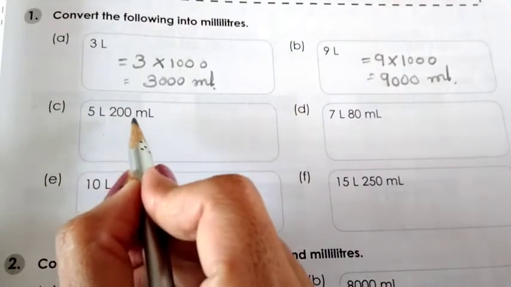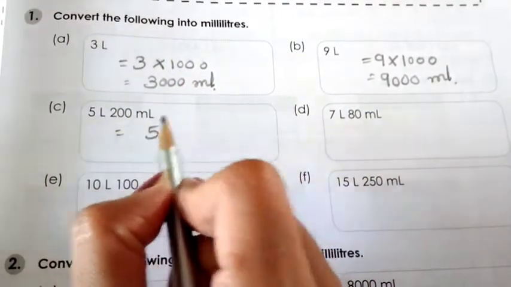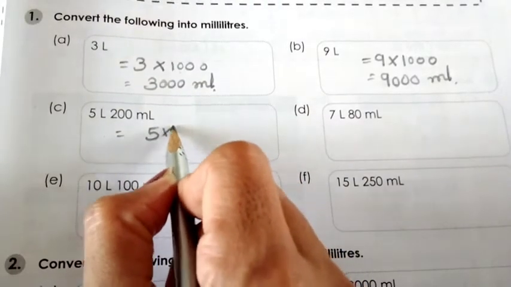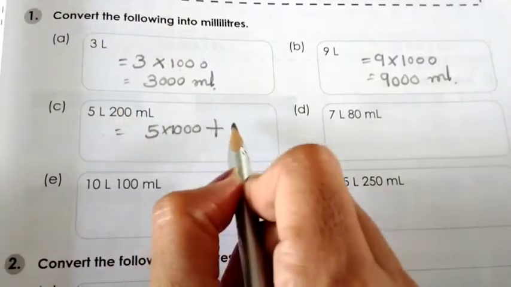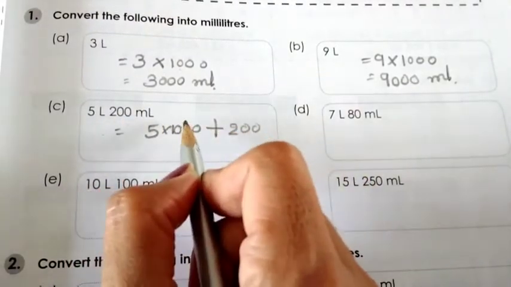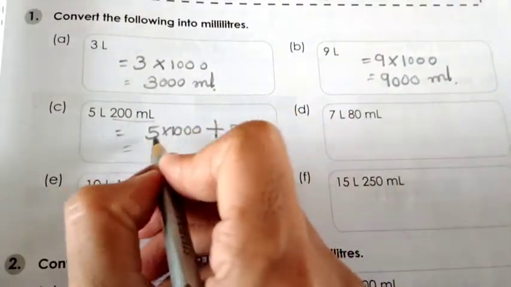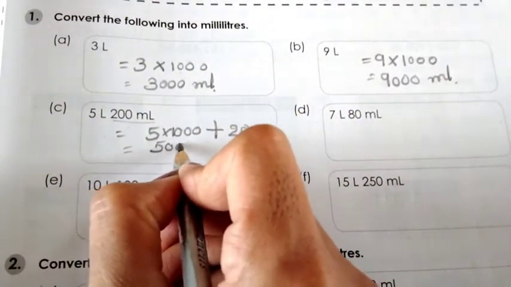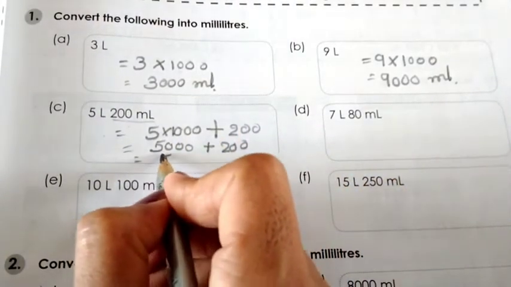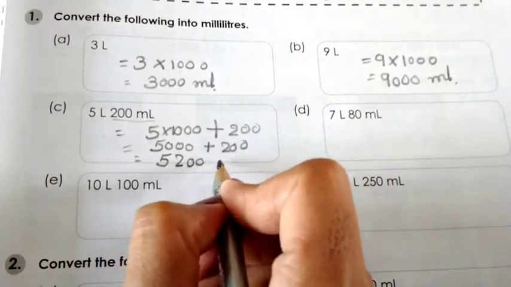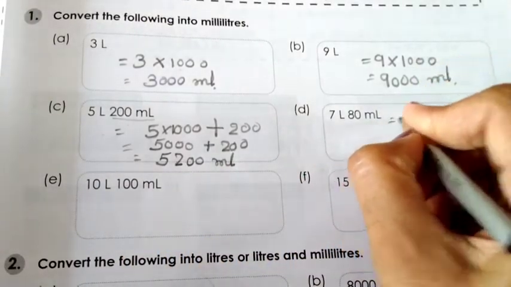Here 5 liter 200 milliliter. How to do? 5 liter को convert करो milliliter में. So to convert into milliliter we will multiply by 1000, plus 200 तो already milliliter में ही है. This is in milliliter, so no need to convert. So here 5 into 1000, 5000 plus 200. So what is the answer? 5200 milliliter.